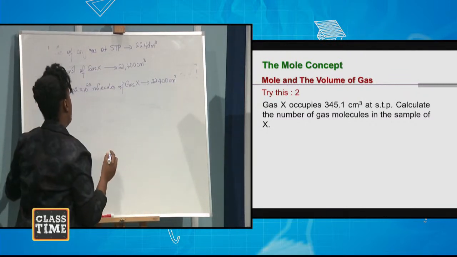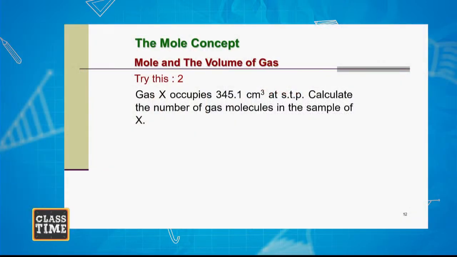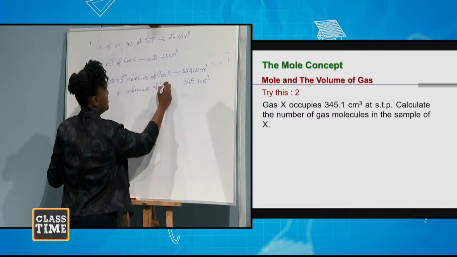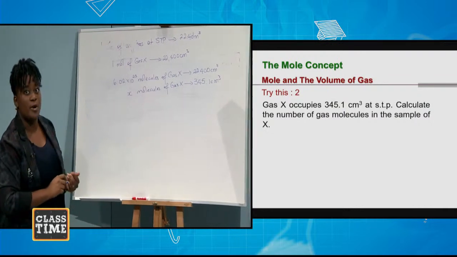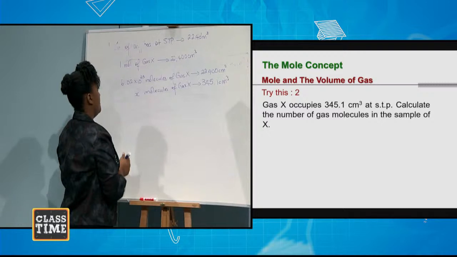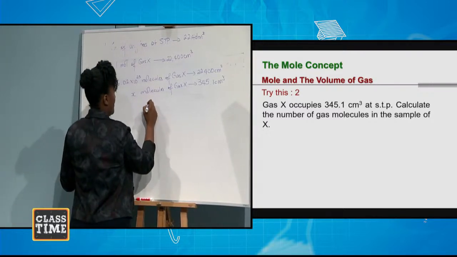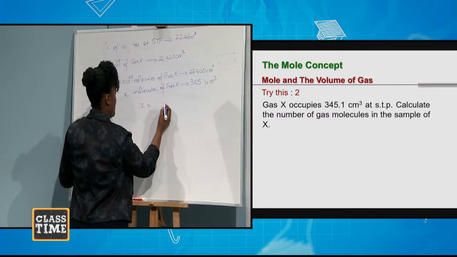Now we are given 345 cm cube, so we put it on this side. So X molecules of gas X is present in 345.1 cm cube. And of course, we cross multiply. Cross multiplying is easier, so we tend to do that.